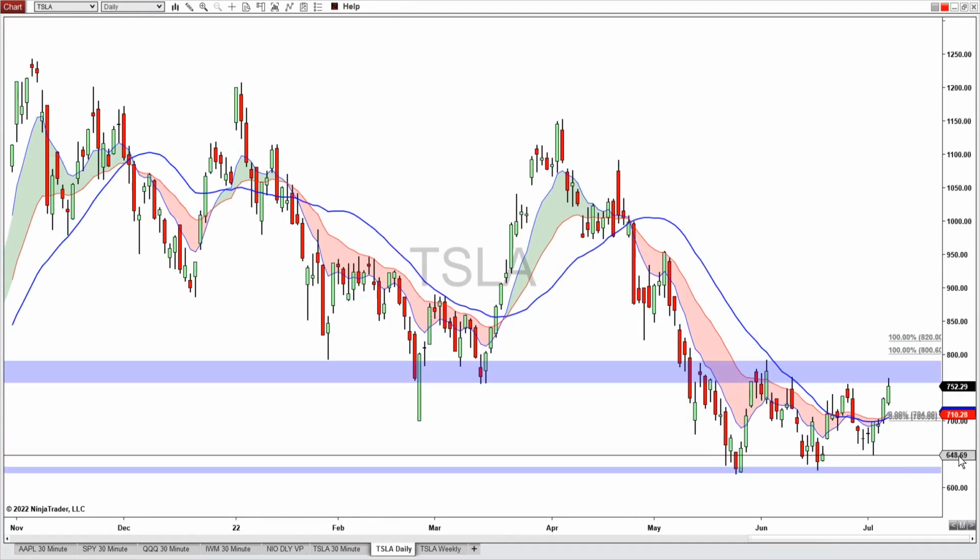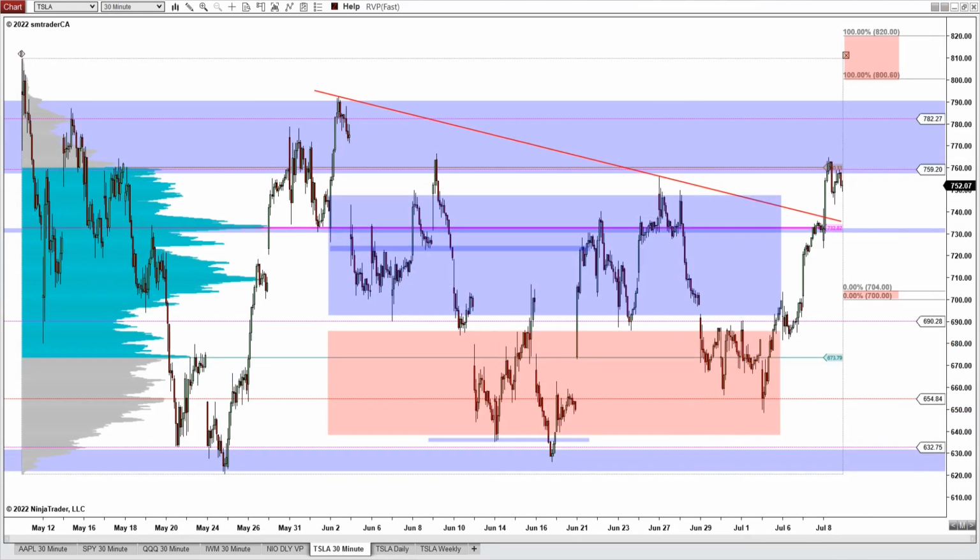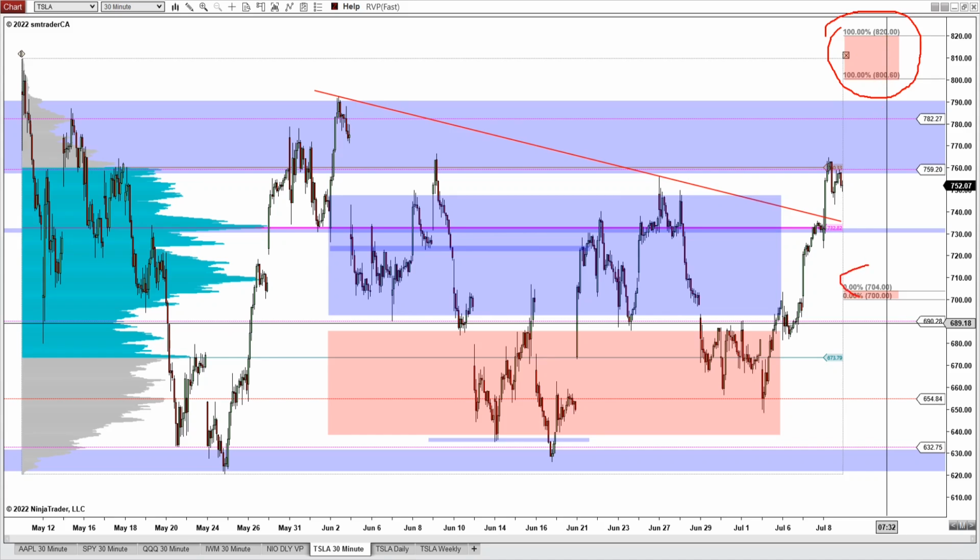Here's the daily chart of Tesla. We're looking for Tesla to see would it be able to come up and get beyond this zone here, this potential resistance zone, and move into the upper range of the expected move for the coming week. And here are the ranges for the coming week for Tesla. We see the upper range of the expected move somewhere between 820 and 801, and the lower range is somewhere around 704 and $700 level.